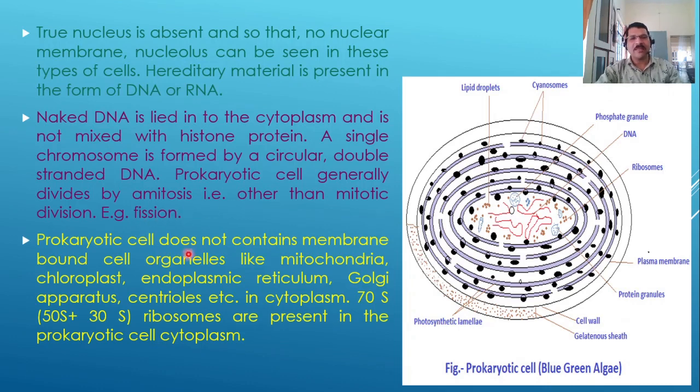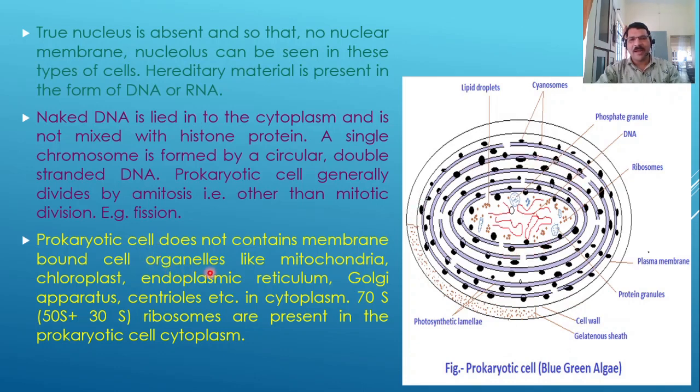Prokaryotic cells do not contain membrane-bound cell organelles like mitochondria, chloroplast, endoplasmic reticulum, Golgi apparatus, centrioles, etc. In bacterial cells also, there are no organelles present in the cell.